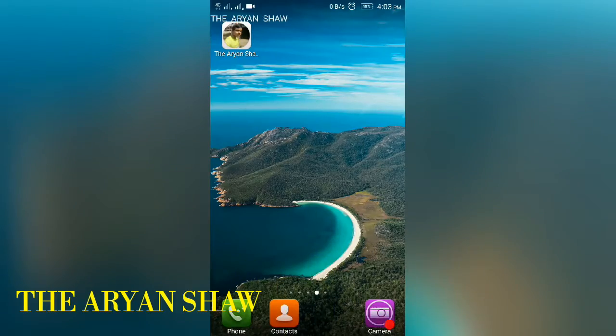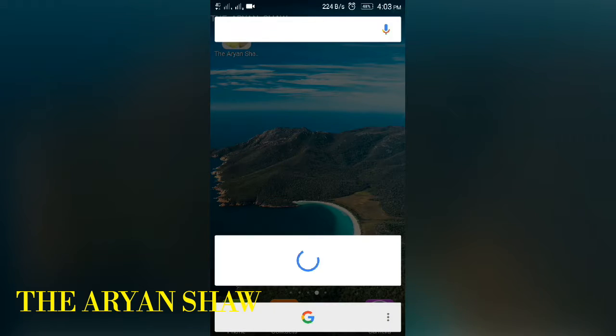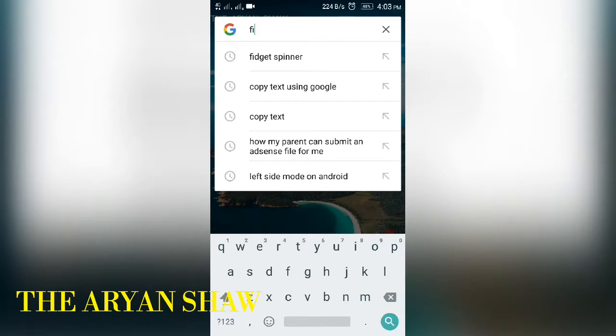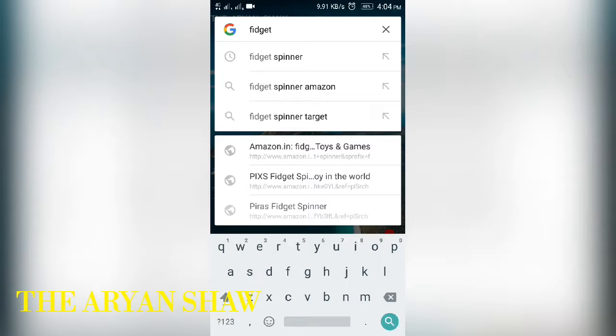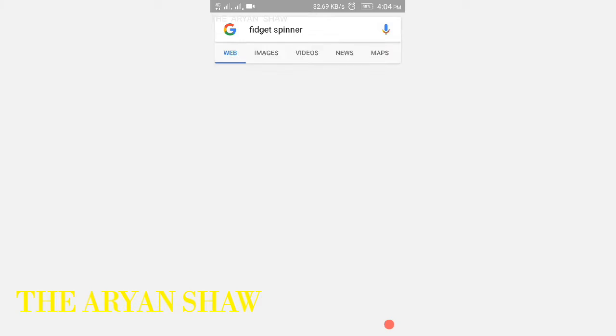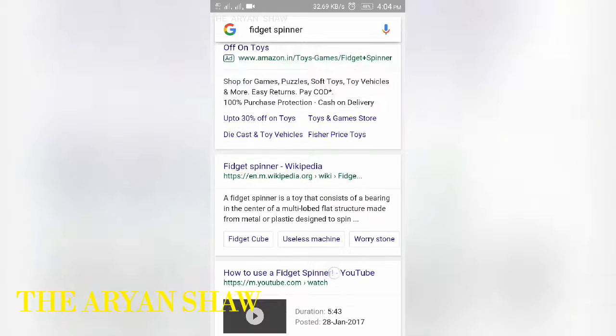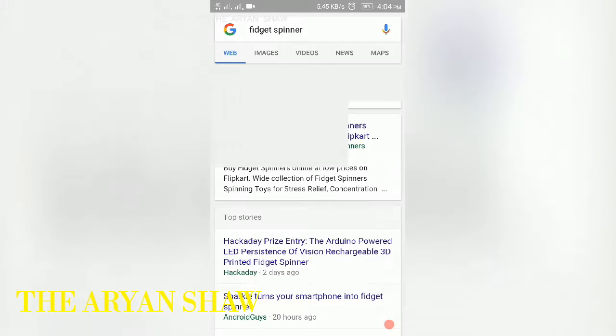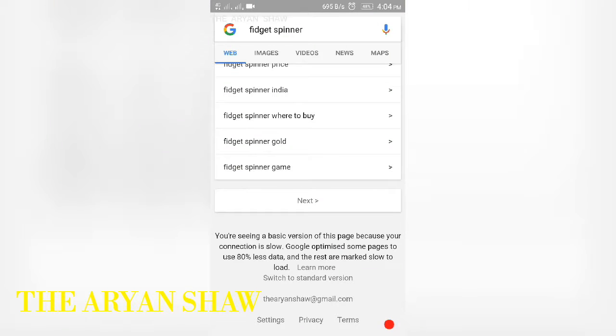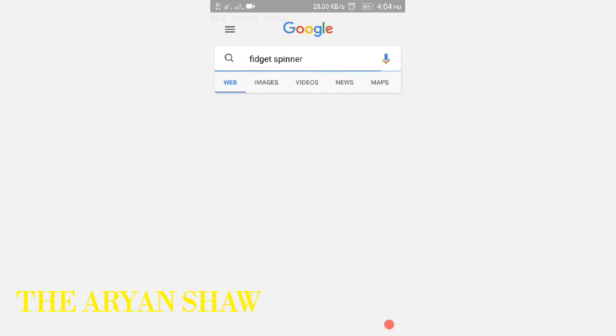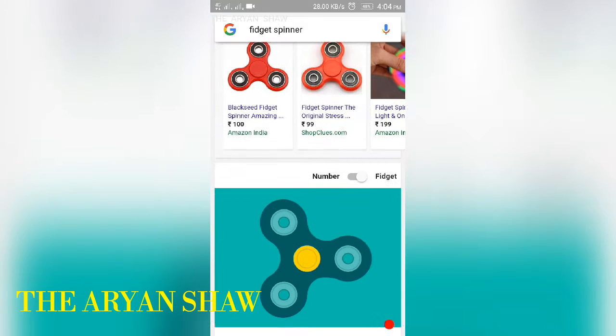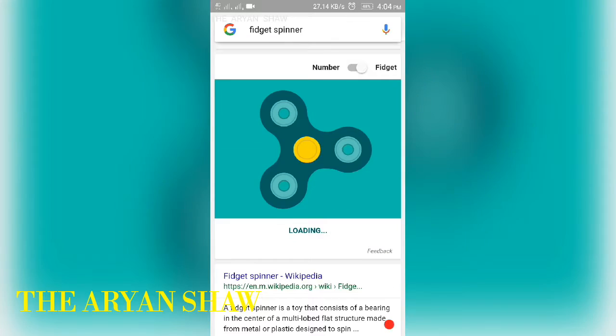So friends, for this trick you have to go to Google and search for fidget spinner. Then you have to scroll a little bit down. Here, switch to standard version. Yeah, your connection should be fast, or else Google optimizes your connection.